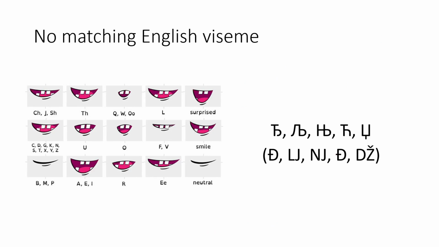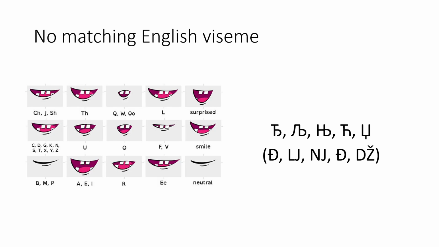English has 44 phonemes, while Serbian has, let's say, 30 phonemes. Certain Serbian phonemes, such as lj, nj, dj, ć, and dž, do not have clear visual equivalents in standard English VSEM sets.